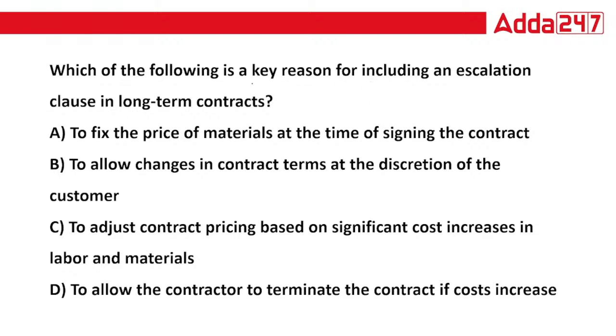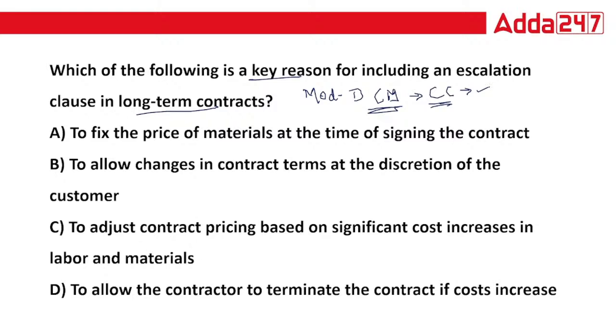Which of the following is a key reason for including the escalation clause in long-term contracts? This question is again from your module D, that is your costing methods. Under this, you have one topic, that is contract costing. The basic definition of contract costing is when you are doing construction and the time limit is more than 1 year. Now in this contract costing, you have different types of contracts.